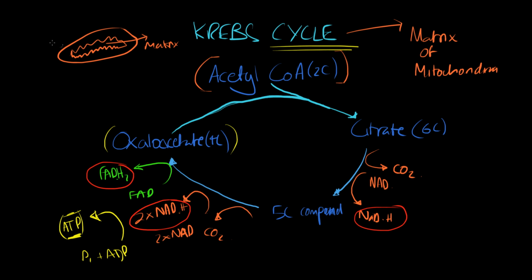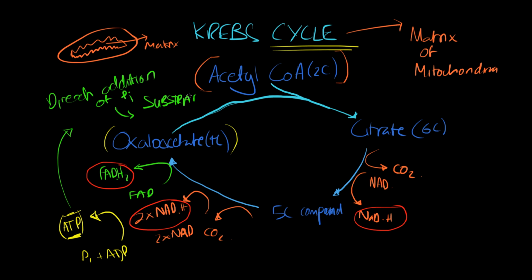An important point to mention, by the way, is this ATP is formed by the direct addition of an inorganic phosphate group. And this is by a process of substrate level phosphorylation. Essentially, the ATP is formed by an enzyme reaction.